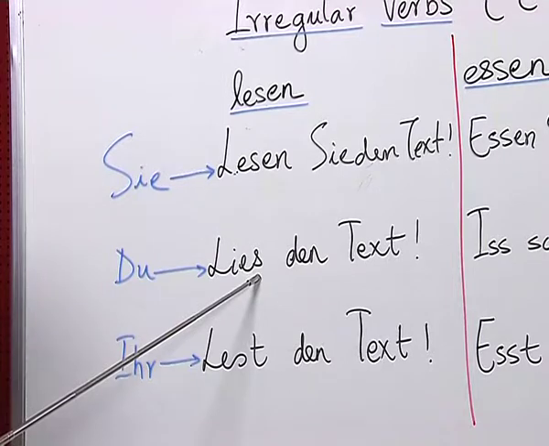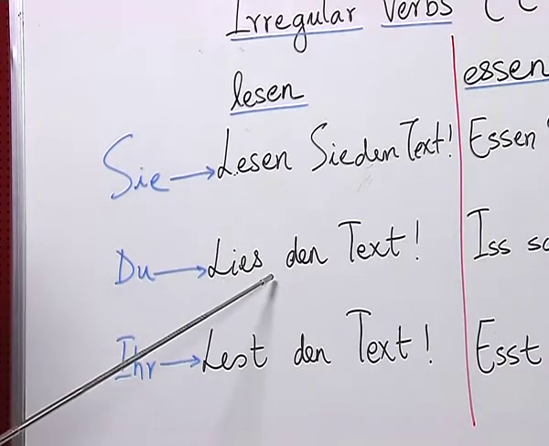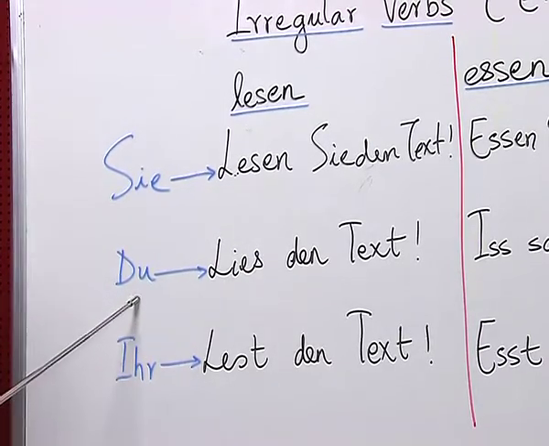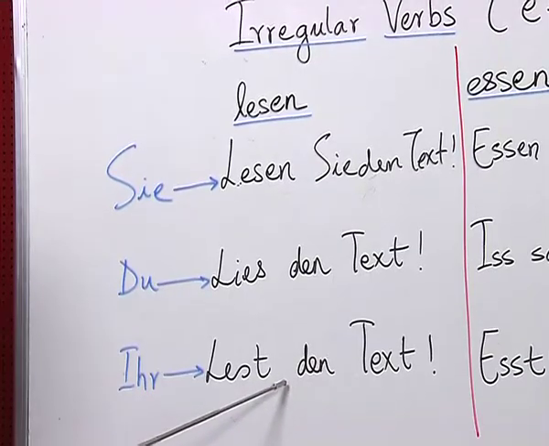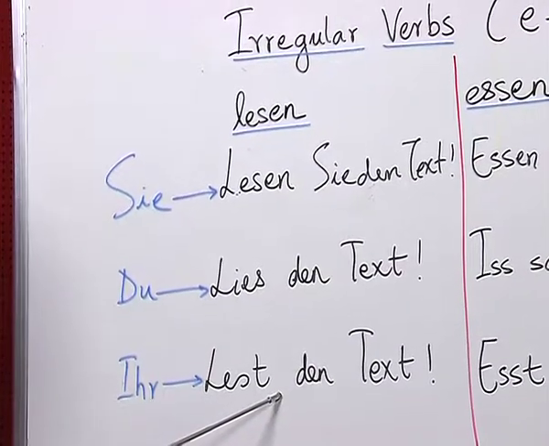We only take s and remove the t, and we do not have the pronoun du also. Now, for the sentence Lest den Text, it follows a similar pattern like the verb conjugation of lesen with ihr, with T at the end, however, without the pronoun ihr.